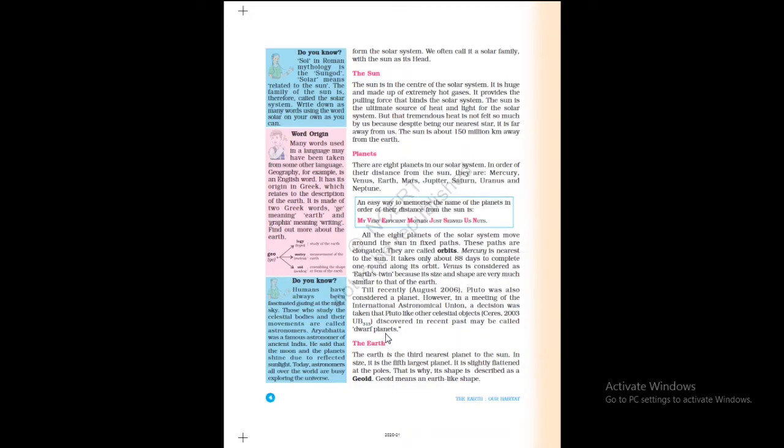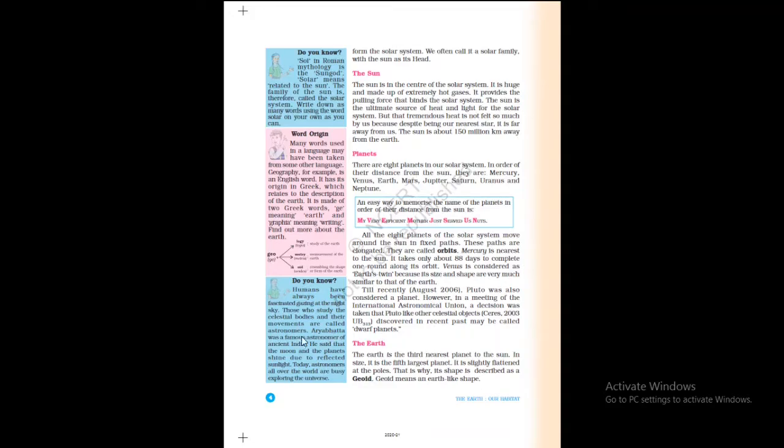Now, see here again, do you know humans have always been fascinated gazing at the night sky. Fascinated means attracted, as when the sky is clear at night time, all the stars are twinkling in the sky. Everyone likes it. Those who study the celestial bodies and their movements are called astronomers. Who are astronomers? You see here.